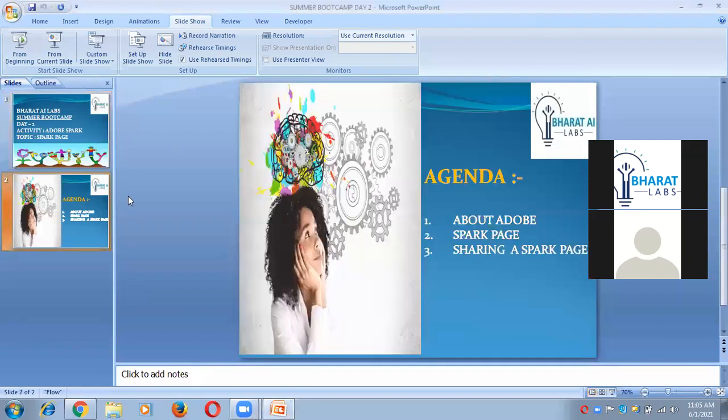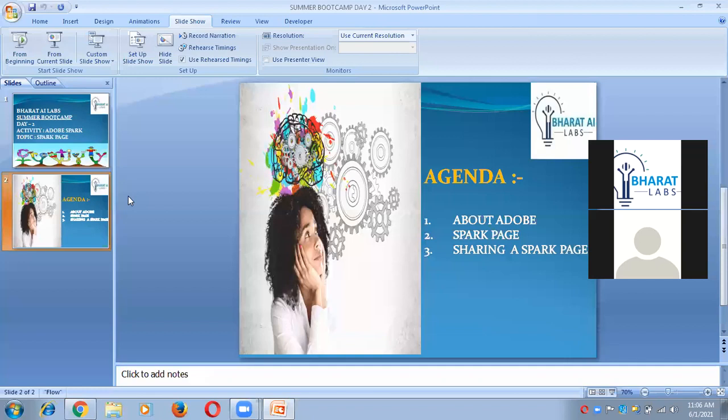So our class agenda today is, firstly, we will read a little bit about Adobe. The second is Spark Page. And the third is how we will share a Spark Page with other members. Before starting today's topic, we will first cover Adobe Spark.